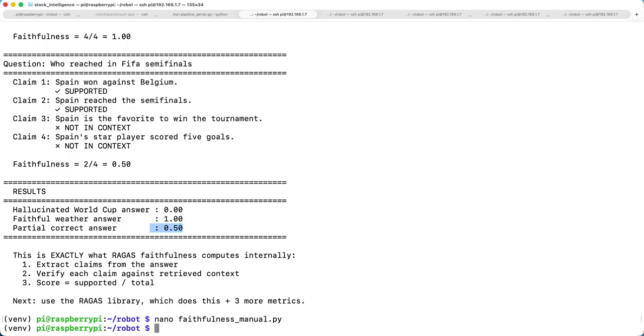In the next video we will see how we are going to integrate this with the actual Ragas library, where we are using multiple metrics, and we will go through that.